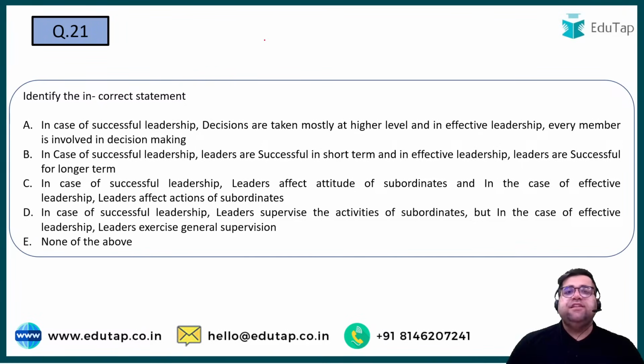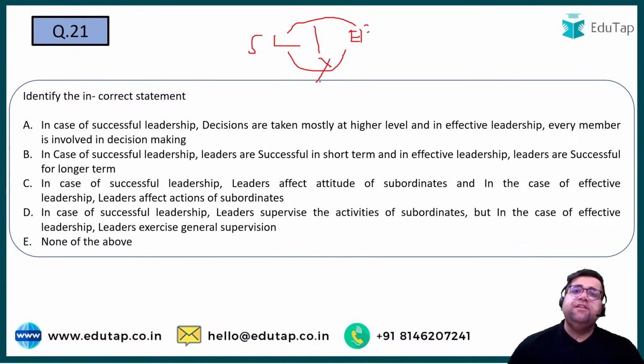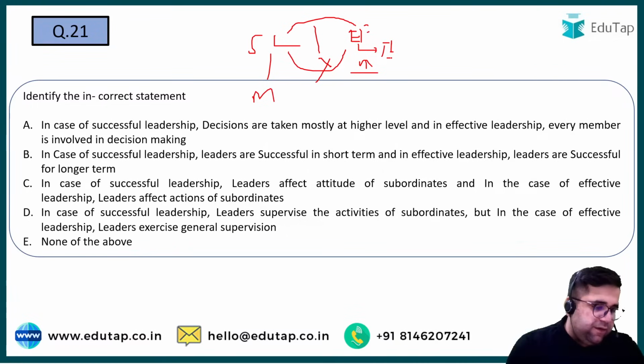The question is about successful leaders and effective leaders. Do remember, all effective leaders are successful, but all successful leaders are not effective. So if you have to become a leader, always try to become an effective leader. Because if you are effective, then you will automatically become successful. Chaliye, a successful leader is a kind of a manager. An effective leader is a kind of a true leader. If you remember this also, then it's good. For 21, Learner and Nilesh are going towards C.